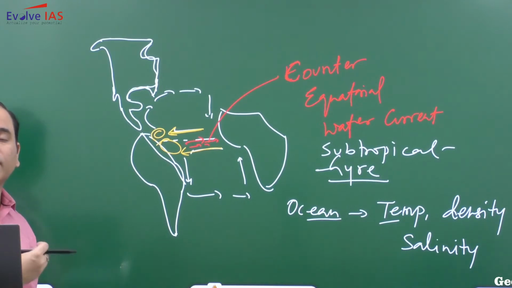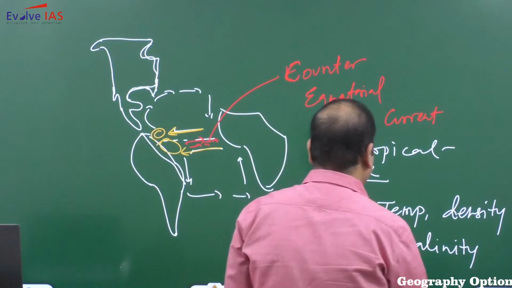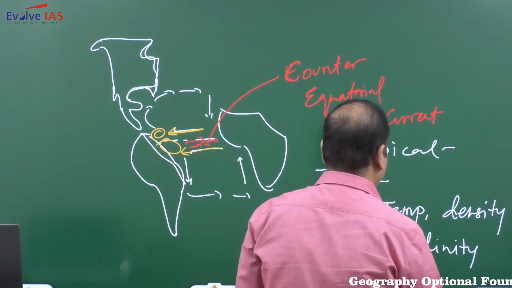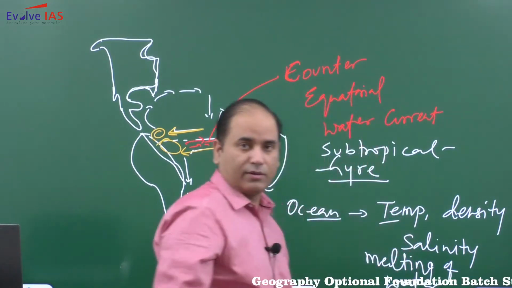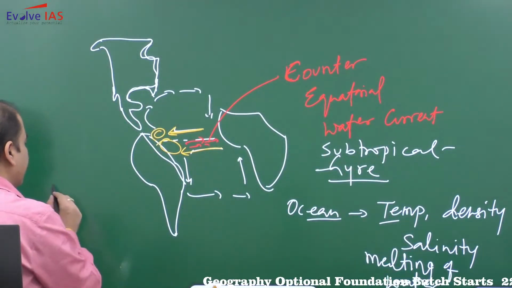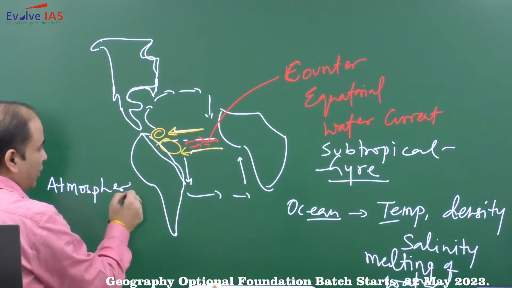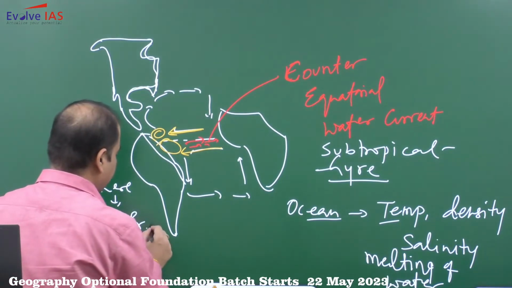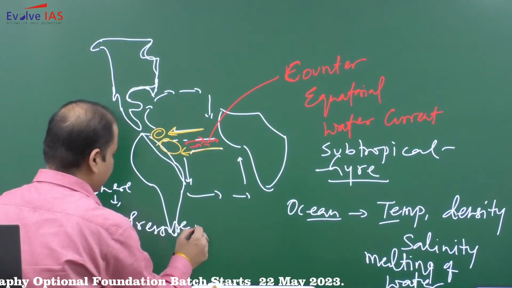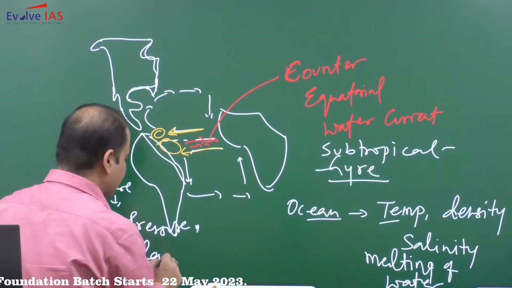So some of the polar area the water is melting, that will also have some role. So melting of water, it will also have its role. Other than this, the atmosphere plays important role. In atmosphere we have temperature is there, we have pressure is there, we have wind is there, rainfall is there.